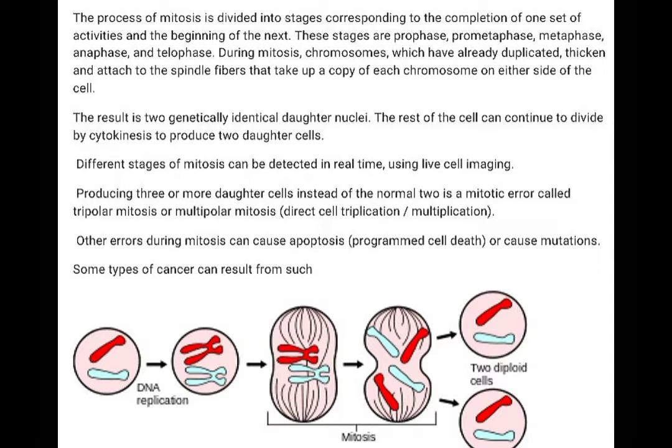Producing three or more daughter cells instead of the normal two is a mitotic error called tripolar mitosis or multipolar mitosis, direct cell division. Other errors during mitosis can cause apoptosis, programmed cell death, or cause mutation. Sometimes a cancer cell can result from such.